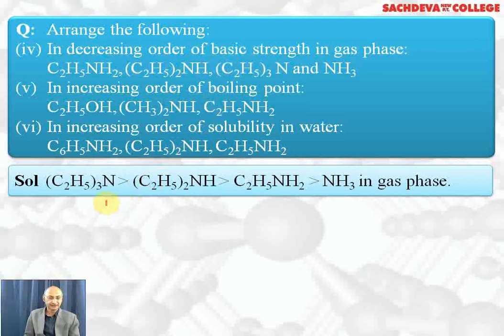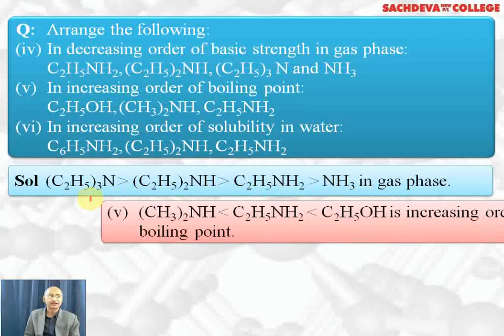Next question, decreasing order of basic strength in gaseous phase. Remember, in gaseous phase, tertiary amines are most basic because electron density on nitrogen is maximum. Here protonation does not take place, so only the inductive effect plays the role. Diethylamine is more basic than ethylamine because electron releasing groups are more, and ethylamine is more basic than ammonia in gaseous phase. So greater the number of alkyl groups, more will be electron density on nitrogen, more will be basic character.